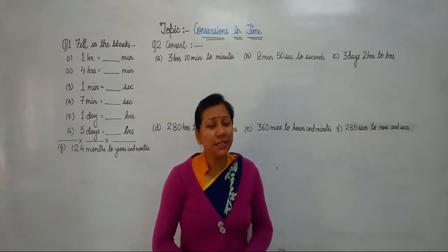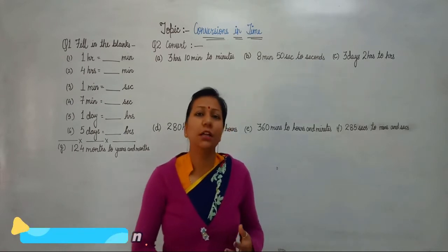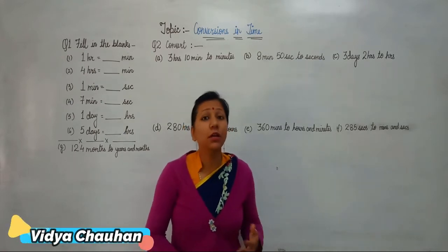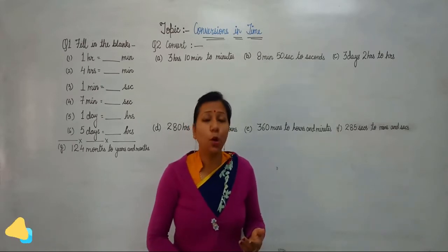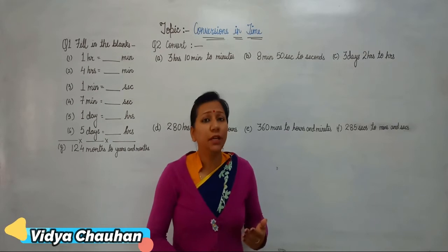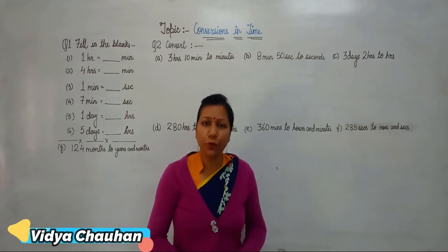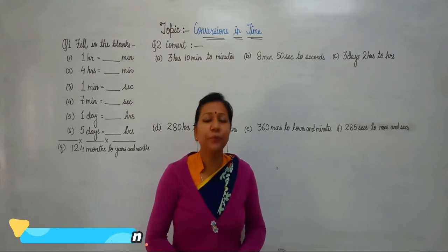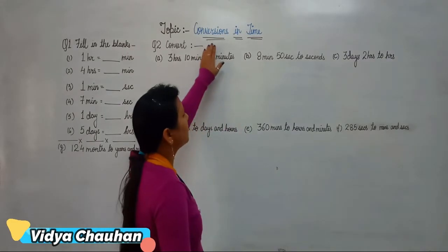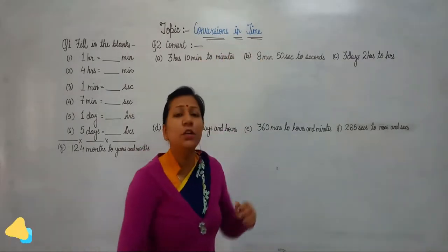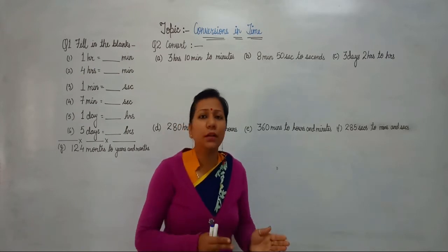Now students, as we have already discussed the measures in time, that means the different hands of the clock and the different times in which we represent the clock. Similarly, we have done AM and PM, along with the 12-hour clock and 24-hour clock in our previous lecture. Continuing with today's class, we are going to discuss conversion in time, that is, how we convert one format of time into another format.